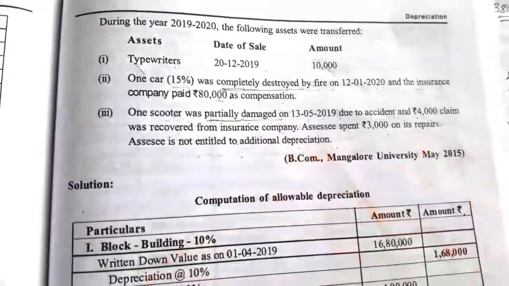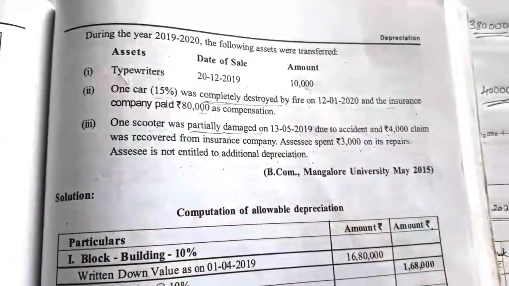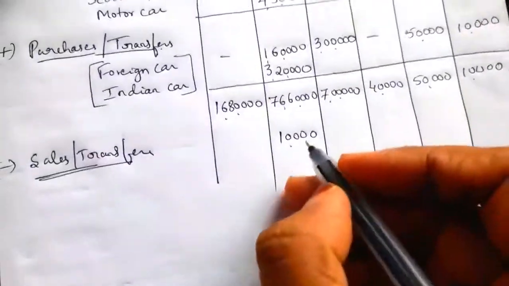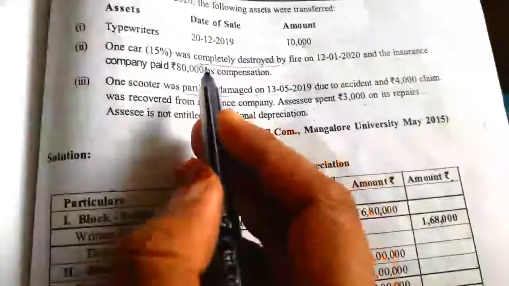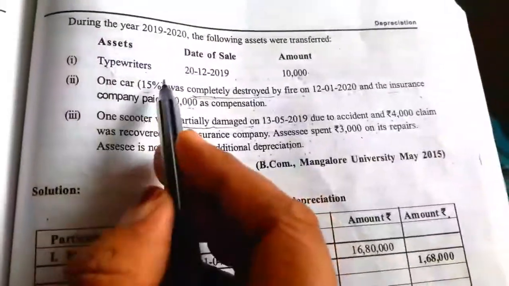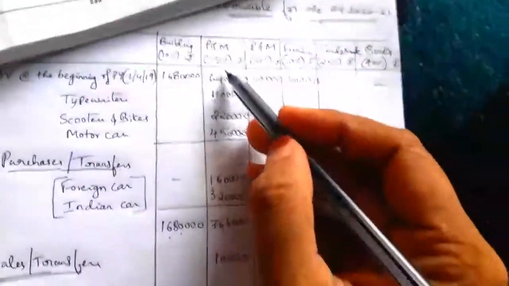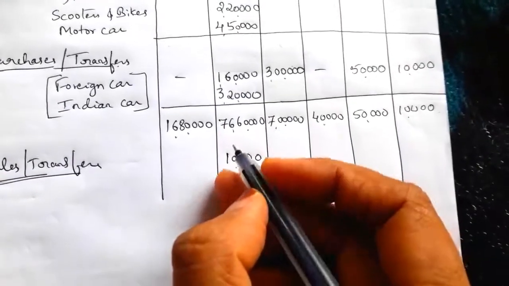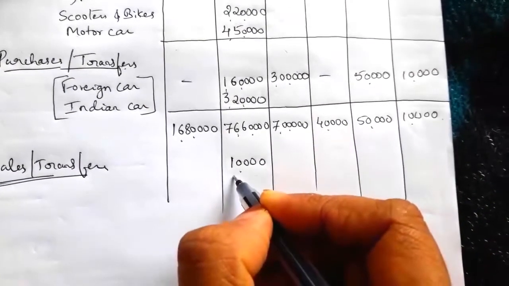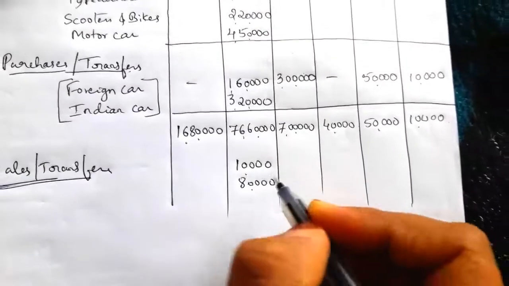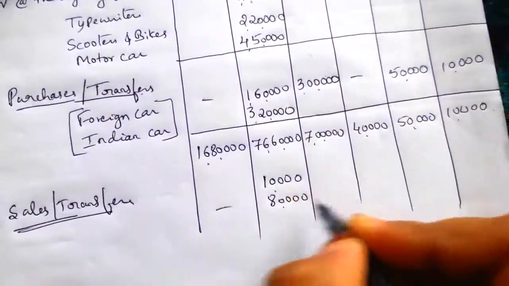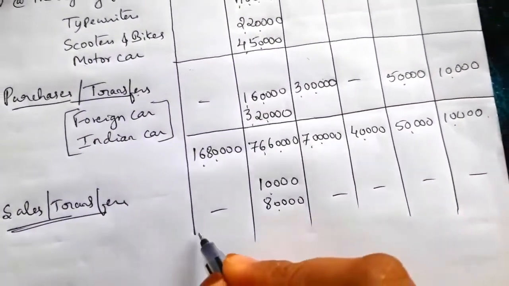And one more transfer, where one car was completely destroyed. For this we can take the insurance claim received as a sale. What is the amount? 80,000. It is a car that comes under 15%, so under the 15% column we take the completely destroyed car as a sale of 80,000. Then one scooter which is partially damaged is not taken as a sale or transfer. The rest are nil, there are no sales.